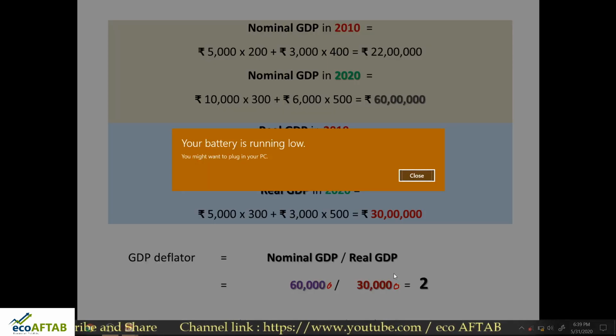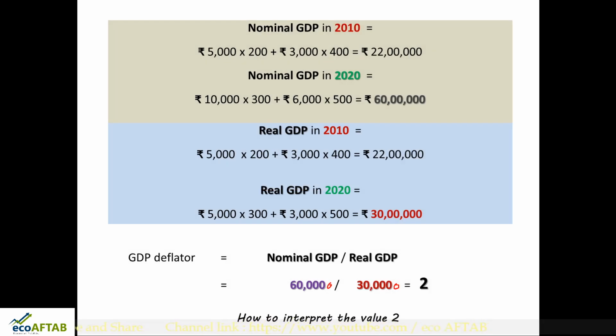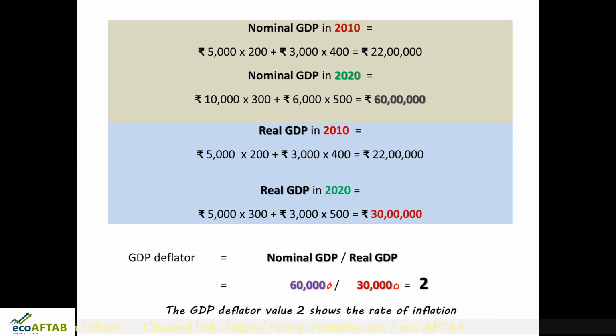Friends, how do we interpret the value 2? What do you understand by this value 2? It simply shows that prices have doubled; the rate of inflation is 100%. Okay, so this is what the GDP deflator is.